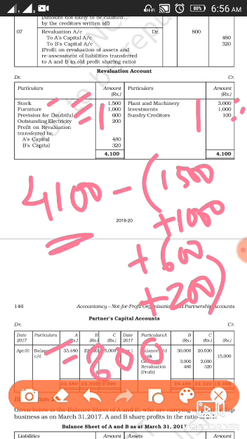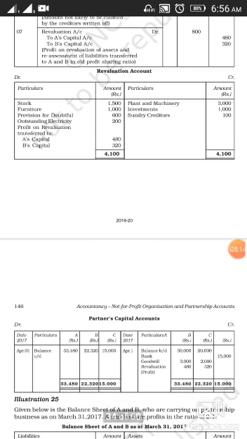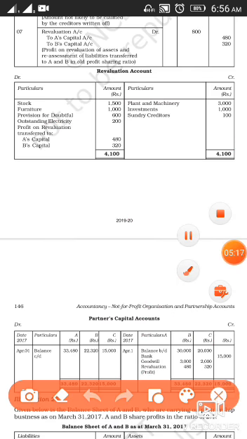So this 800 rupees is the profit on revaluation, and as I've told you, this profit on revaluation has to be transferred or credited to old partners in their old profit sharing ratio.